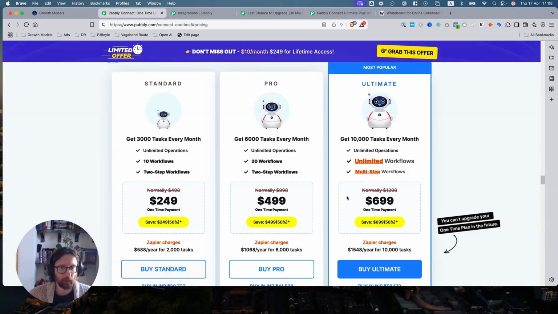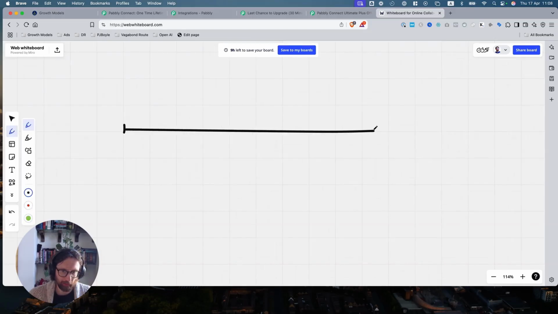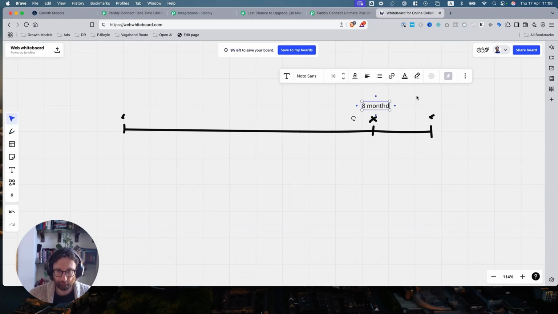So how are they going to increase the average order value? The common method with a lot of software brands is to understand, right? Let's actually extend that to there. This is today when somebody signs up. This is 1 year. And this is the average length of their lifetime with the business. So let's just say that this is 8 months. 8 months would be about here, but you get the point.